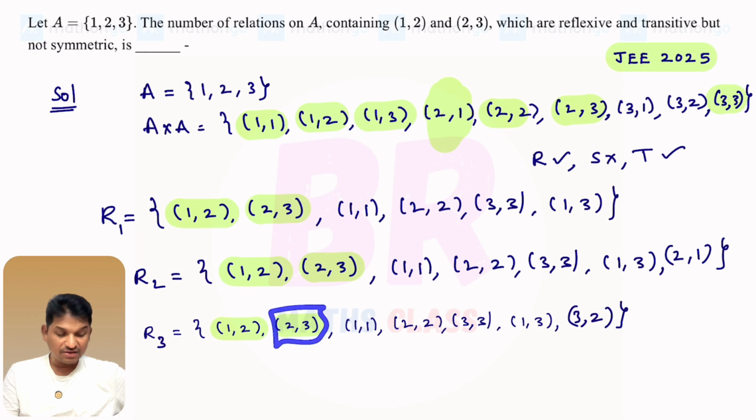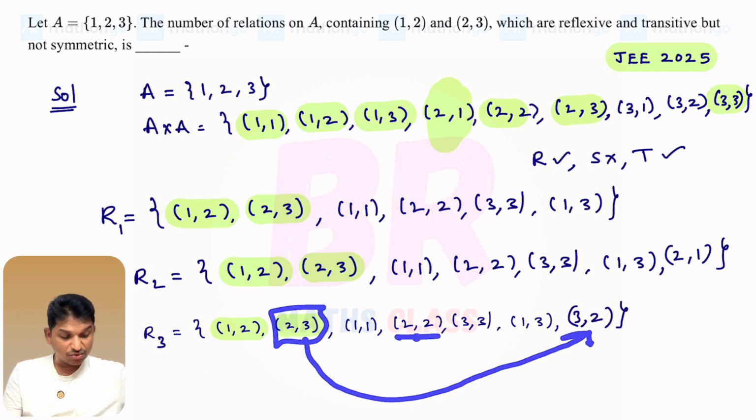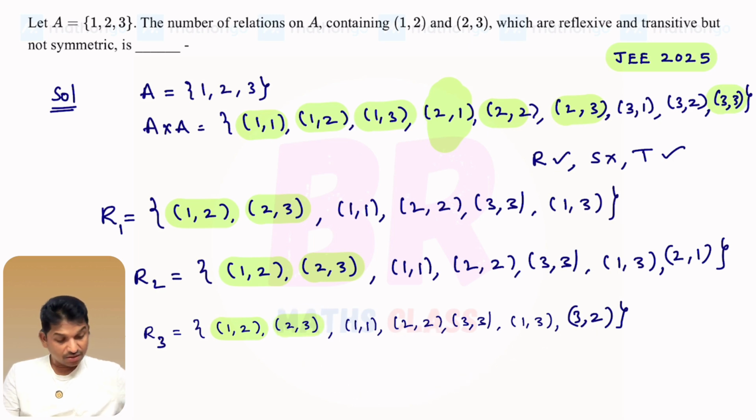Now come to this. This ends with 3. See here 2 comma 3, 3 comma 2, 2 comma 2 is there here. Any other starts with 3? No. Right. Good. Now this element passed the transitive test. Come to this. This ends with 3. Any other starts with 3? Yes. 1 comma 3, 3 comma 2. 1 comma 2 is there here. Yes. Any other starts with 3? No. So this element passed the transitive test. This ends with 2. You check any other starts with 2. Yes, here it is. 3 comma 2, 2 comma 3. 3 comma 3 is there. So this relation is reflexive, not symmetric, transitive.